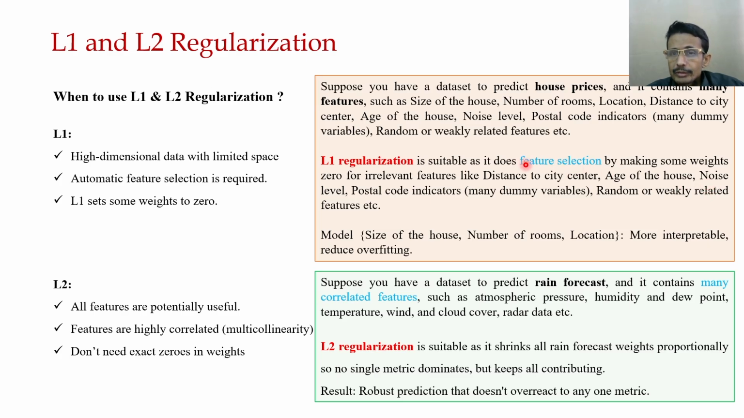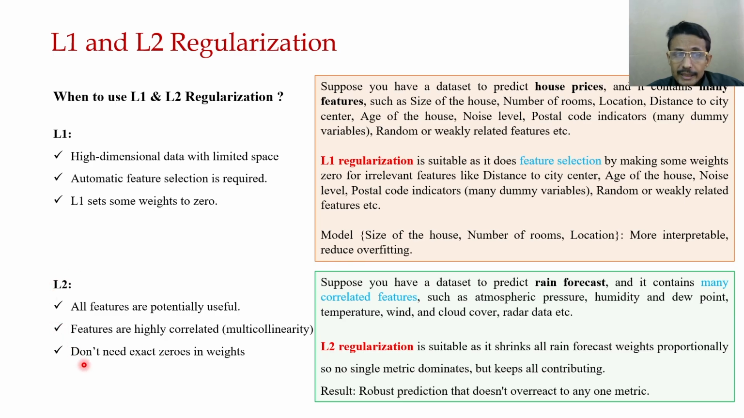So it can do feature selection by making some weights 0 for irrelevant features like distance to city center, age of the house, noise level, postal code indicators, and so on. Ultimately, a model sustained with size of the house, number of rooms, and location is more interpretable and reduces overfitting, since the model becomes very simple.